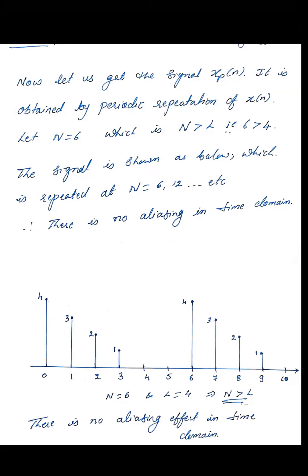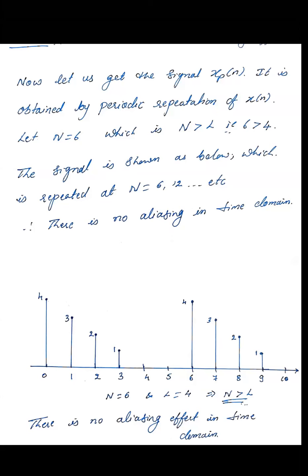Again, the same sequence. If you observe, whatever the value of x of 0 is, we have it at x of 6. Whatever the value of x of 1 is, we have x of 7. Whatever the value of x of 2 is, we have x of 8. Whatever the value of x of 3 is, x of 9. Now, all the 4 values are repeated every N samples. So that's why we represent it as normal sampling. There is no aliasing in the time domain. So what is aliasing? Aliasing means overlapping. When the overlapping happens, we can't decode the signal.